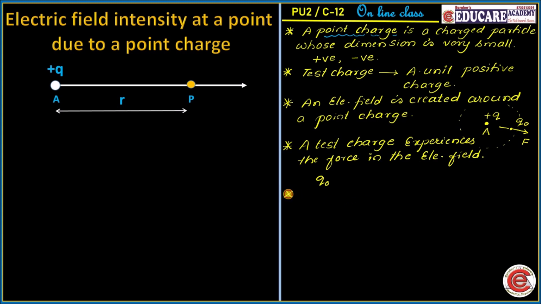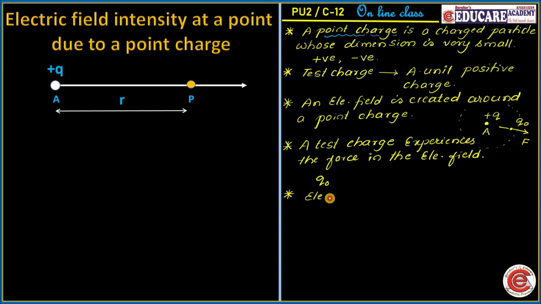Now, finally, what actually is the electric field intensity at a point? Electric field intensity at a point is nothing but the force per unit positive charge. It is known as the force per unit positive charge.